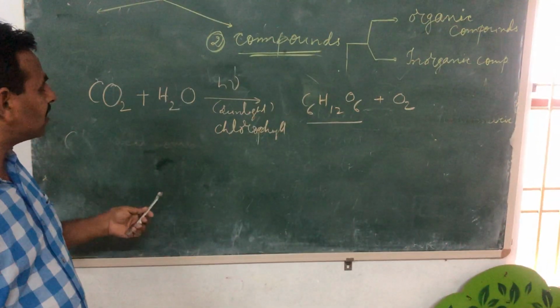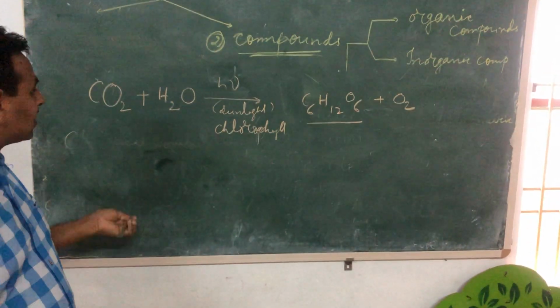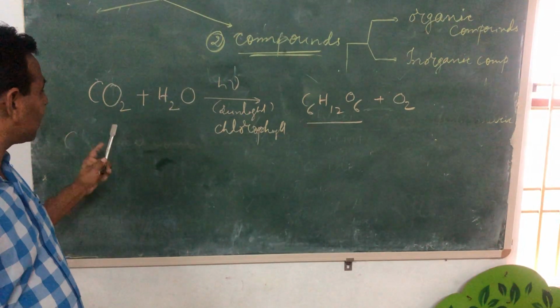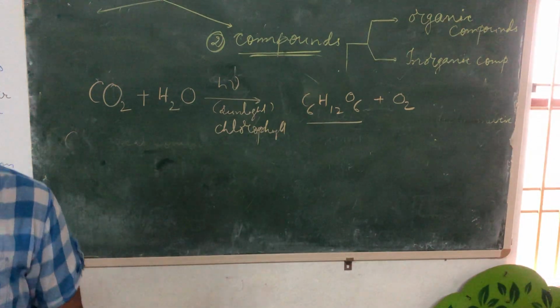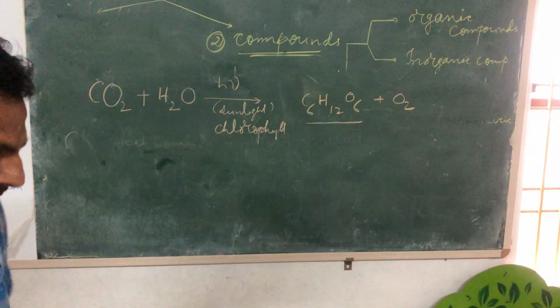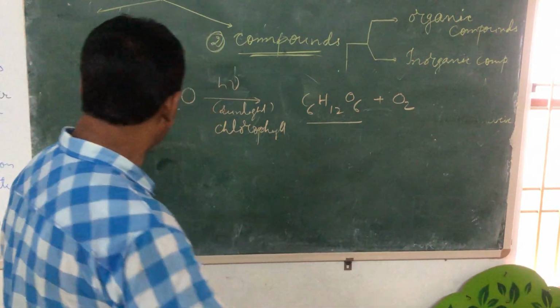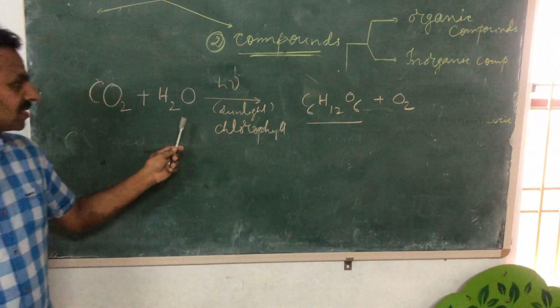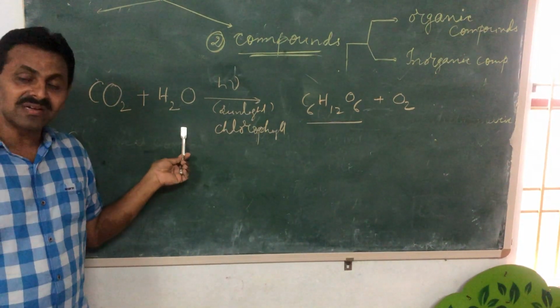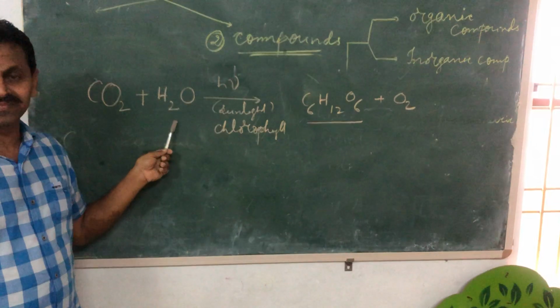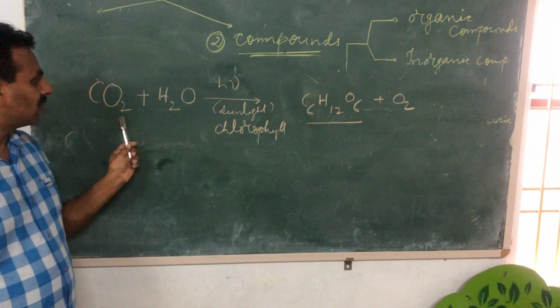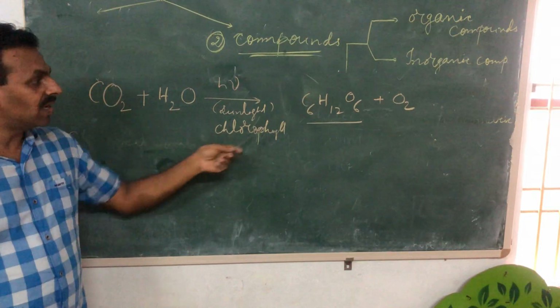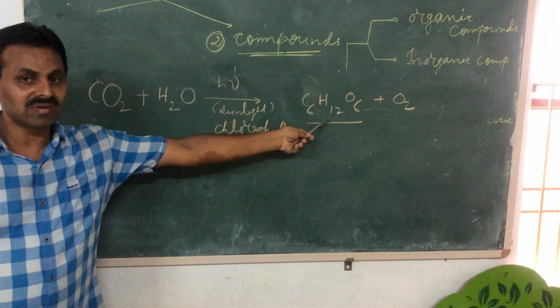So this is the reaction where carbon dioxide is a different compound. It's a colorless, odorless, tasteless gas. Everybody knows. Water is a colorless, odorless, tasteless liquid. You see the properties of them. When they combine chemically, you are getting a new compound.